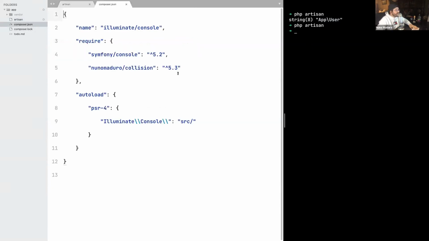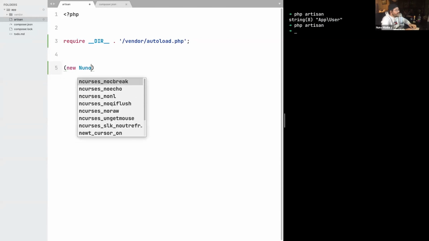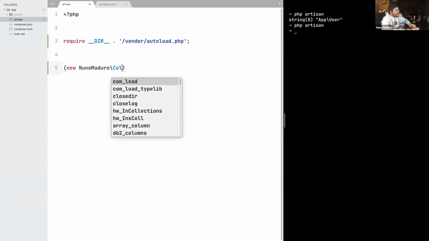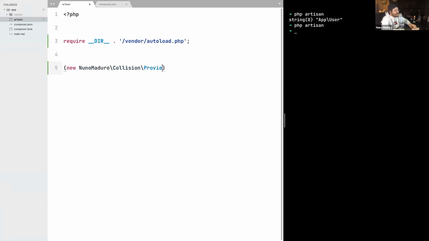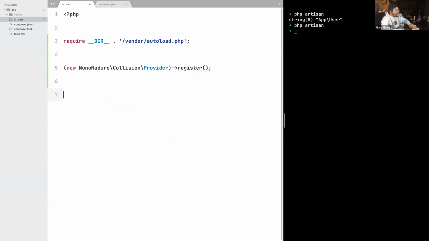And remember, the first one is this Nuno Maduro Collision, which gives you beautiful reporting on the terminal. So let's use that. And we can use that by just typing new NunoMaduro\Collision\Provider, and then call this method register. Now, let me show you how it looks with and without Collision.